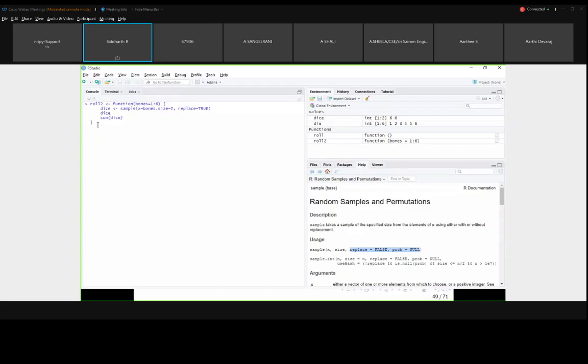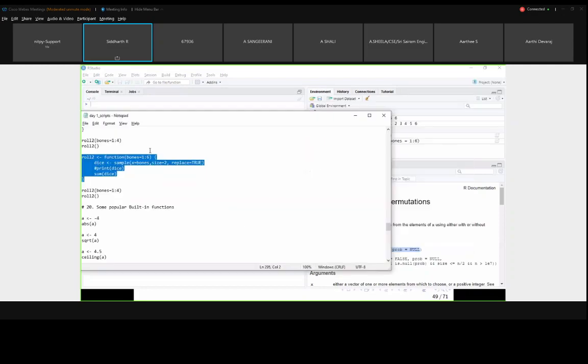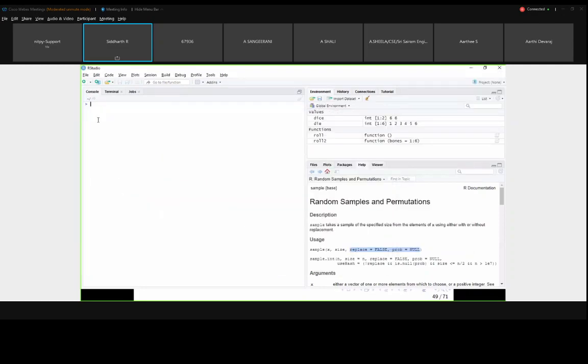Without the function, first I will explain, then only with the function you will understand. This is the code that I have used inside the function, right?